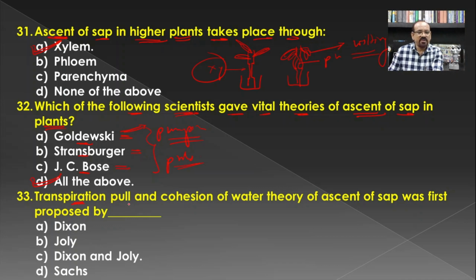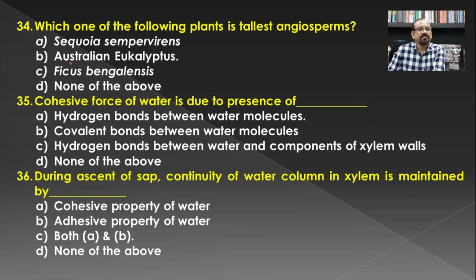Then transpiration pull and cohesion of water theory of ascent of sap was first proposed by. This theory was proposed by Dixon and Joly, and hence C is the correct answer for this question. Then which of the following plants is the tallest angiosperm?